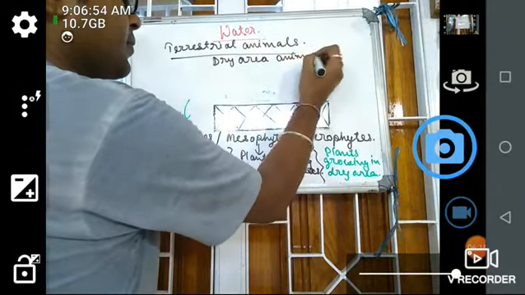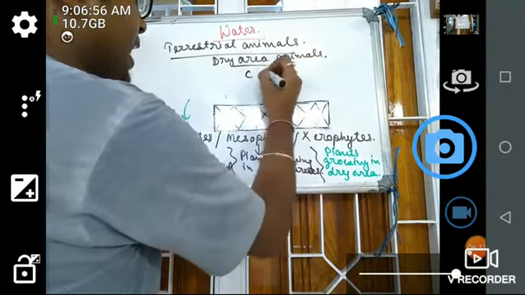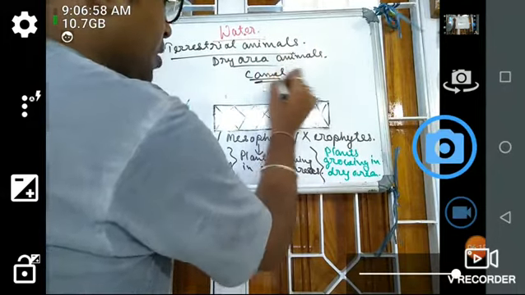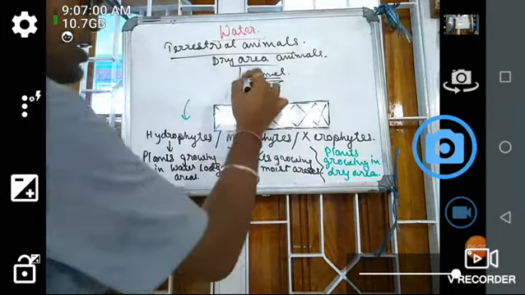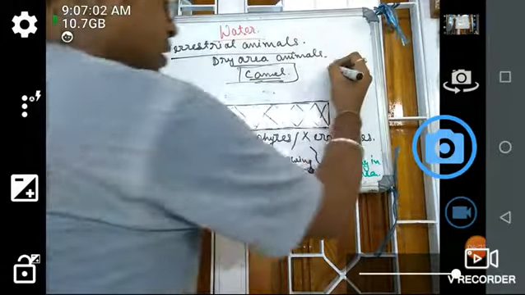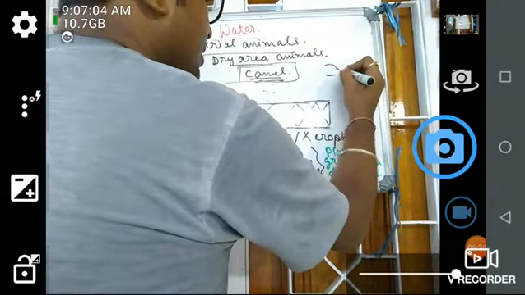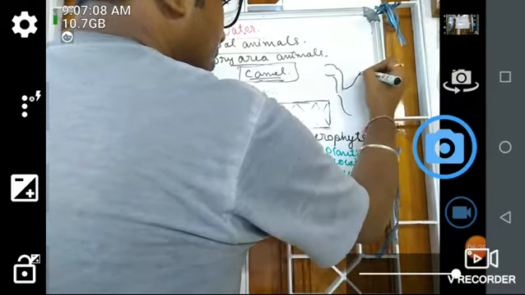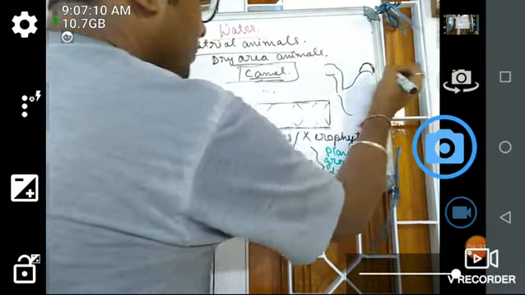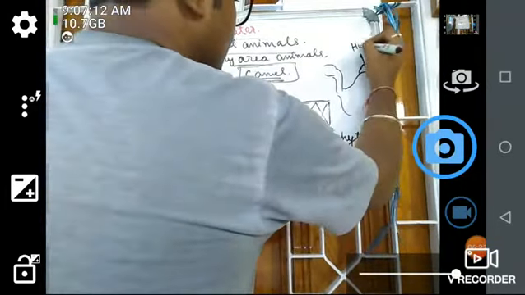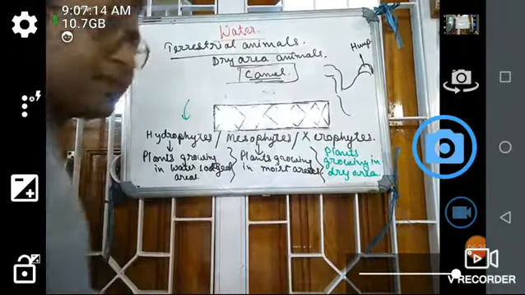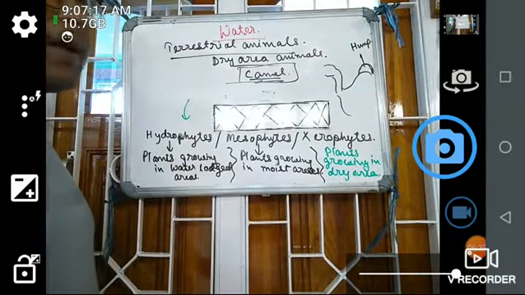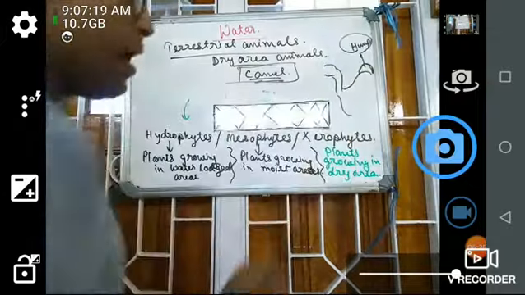area animals? For example, camel. What happens to them? In the case of camel, you have seen this. If this is the mouth, then there is a hump here. I think you have seen this. And they derive their water supply from this particular hump.